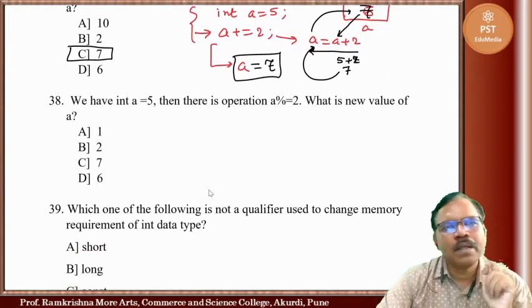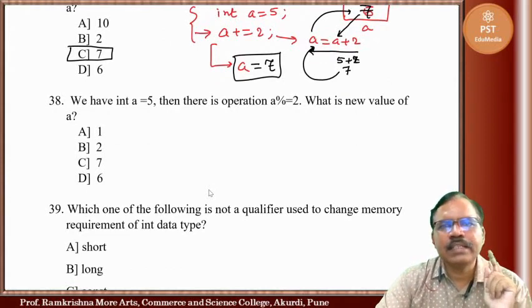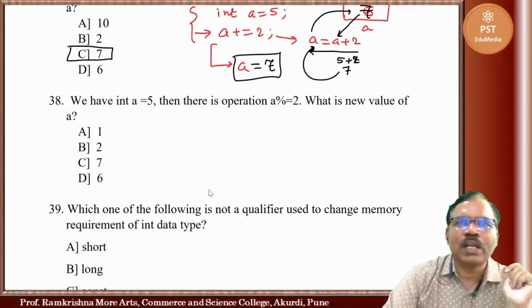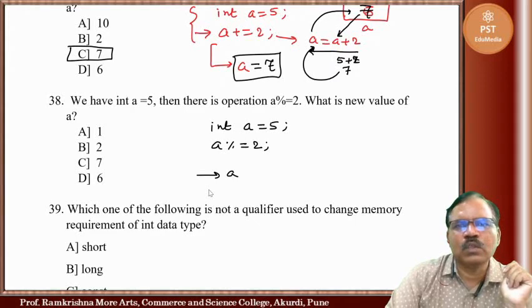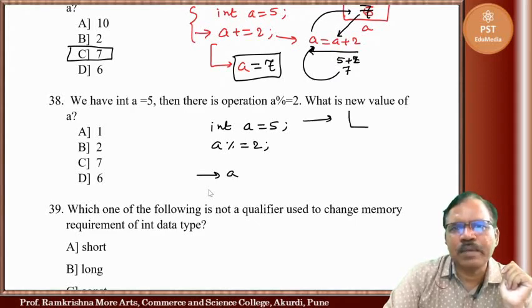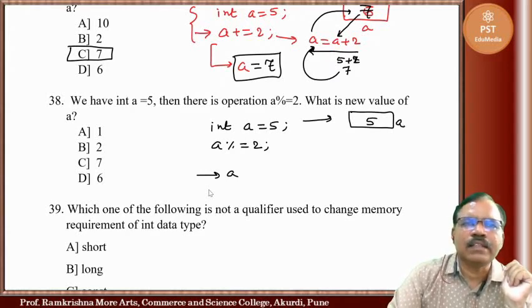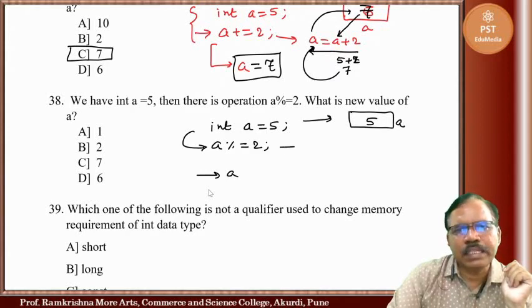Now we have int A equal to 5. Then there is the operation A modulo equal to 2. What is the new value of A? Again, 5 is stored at the memory location of A. Then the compiler comes here. The meaning of this is A equal to A % 2.